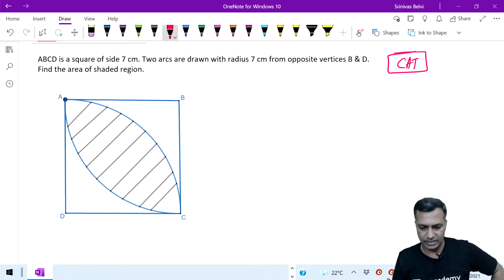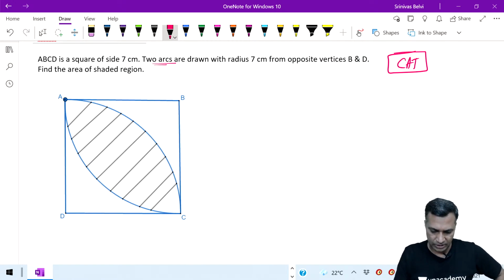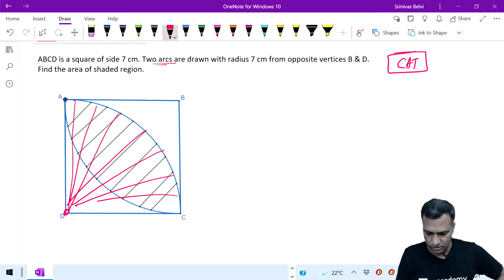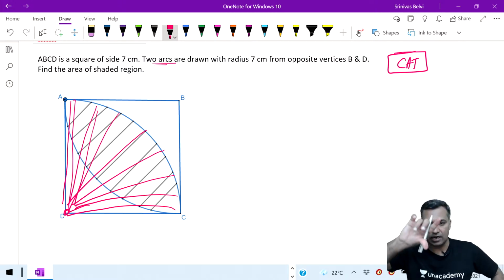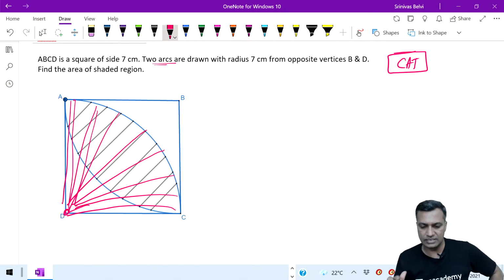He says that ABCD is a square, that is 7, and then two arcs are drawn with radius 7 centimeter from opposite vertices B and D. In the sense, he took D here and this is the arc. This whole stuff is the arc he has formed first, the red ones. He took a protractor and put that around it there. That's one arc.